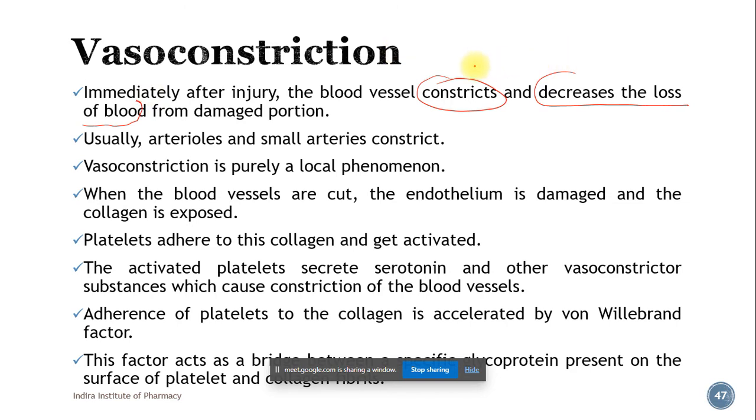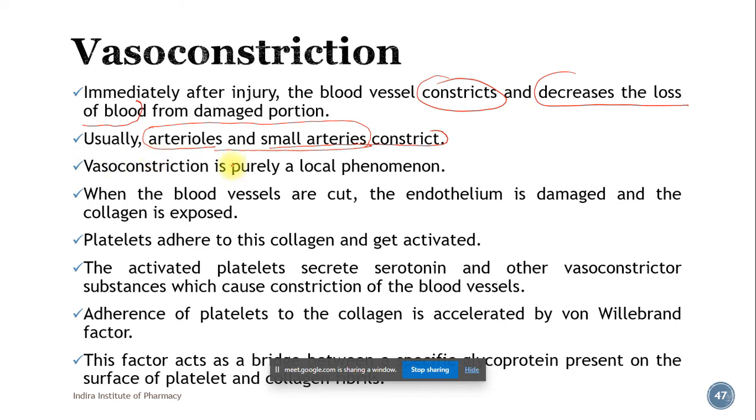It is to decrease the loss of blood from the damaged portion of the blood vessel. Usually arterioles and small arteries constrict, so remember these arterioles and small arteries that constrict in this first stage of hemostasis.